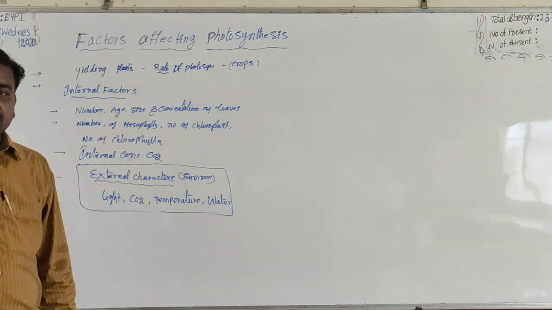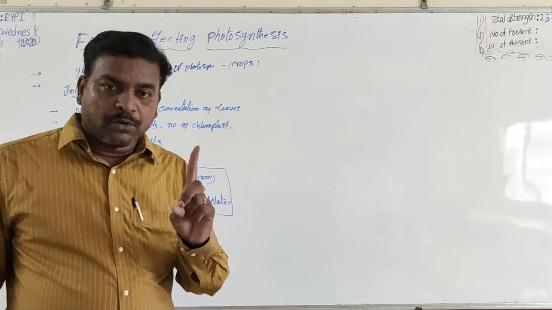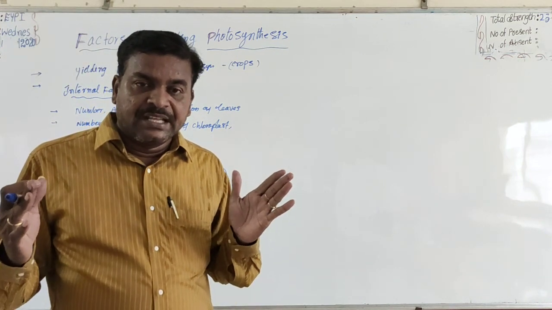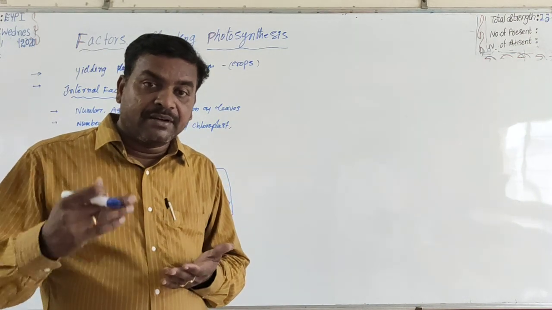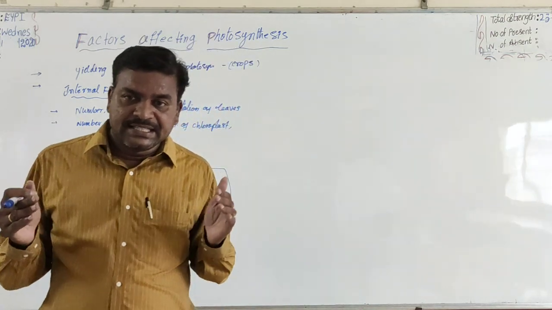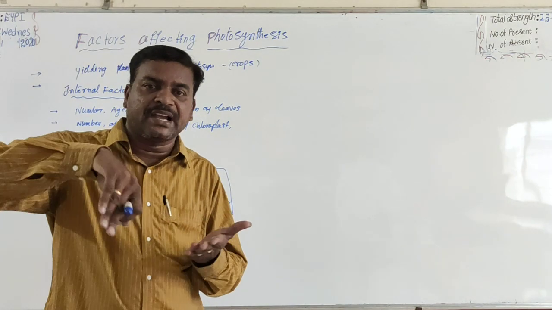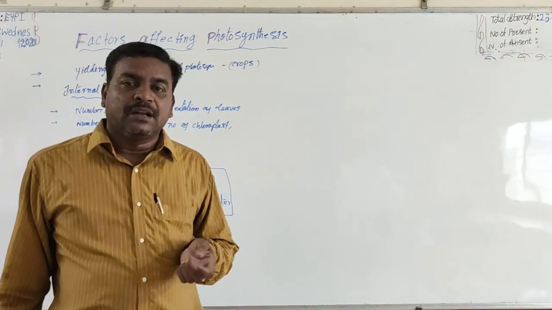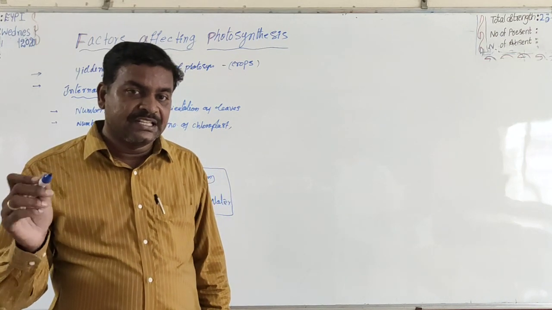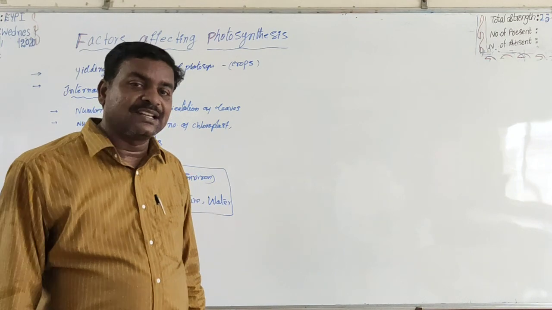Which factor limits the photosynthetic rate? Now coming to the most important point. When a process is conditioned as to its rate by several separate factors, the rate of the process is limited by the factor which is present in a relative minimal value, in relatively low concentration.